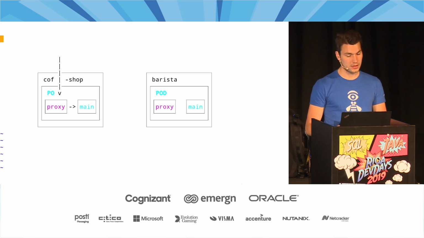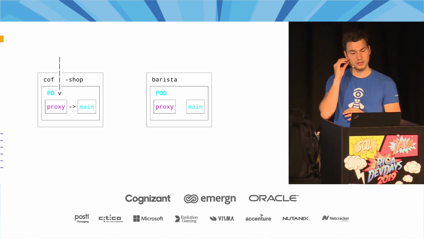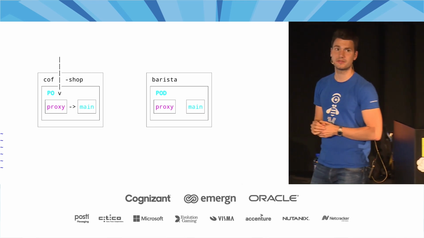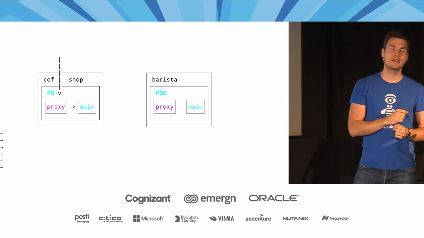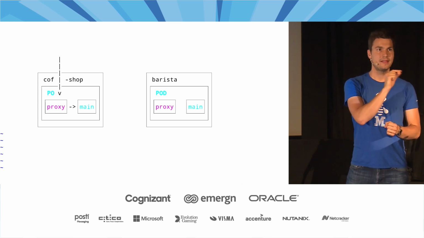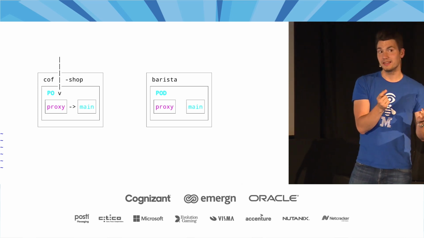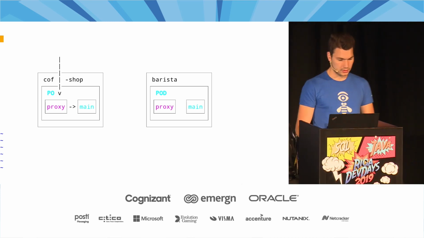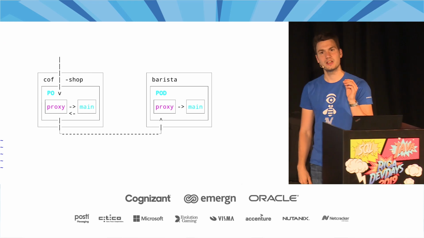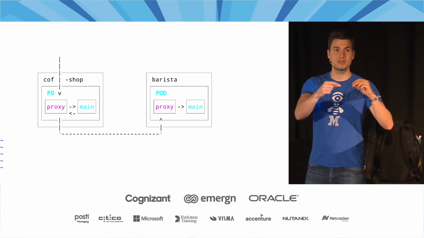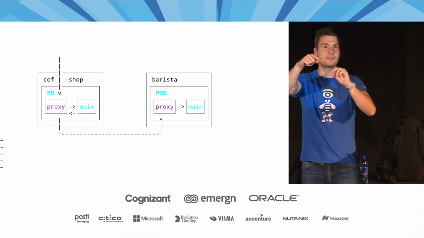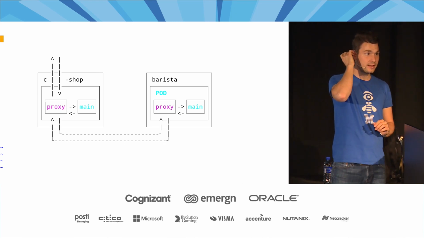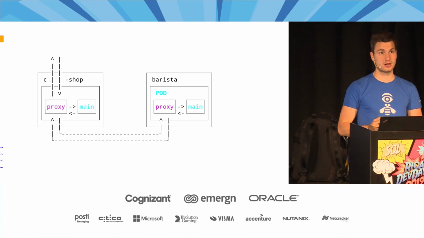So what it does, if we have a client call to that coffee shop service, for example, that call actually ends up at the proxy. And that proxy will or might forward that request to the main container. In the same way, if the main container does a call to the other system, it also goes through the proxy and ends up at the other proxy, which calls that container, and the whole thing back. So you can see that all of that communication happens through these proxies.